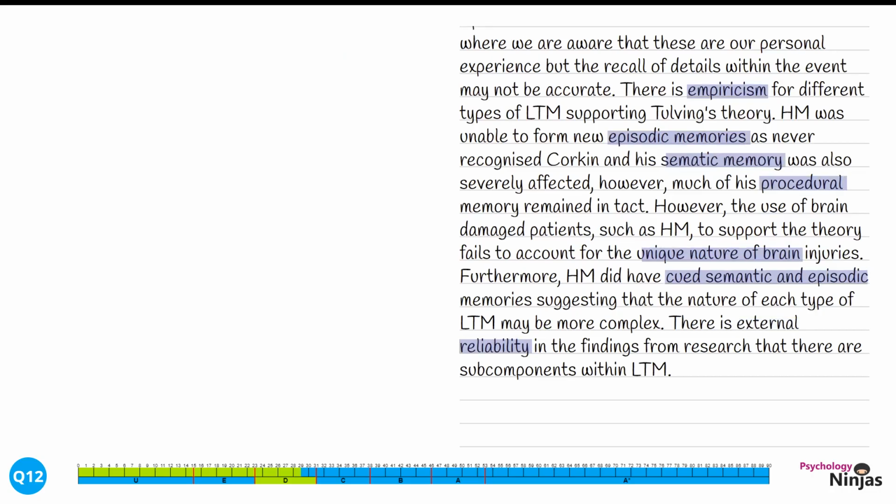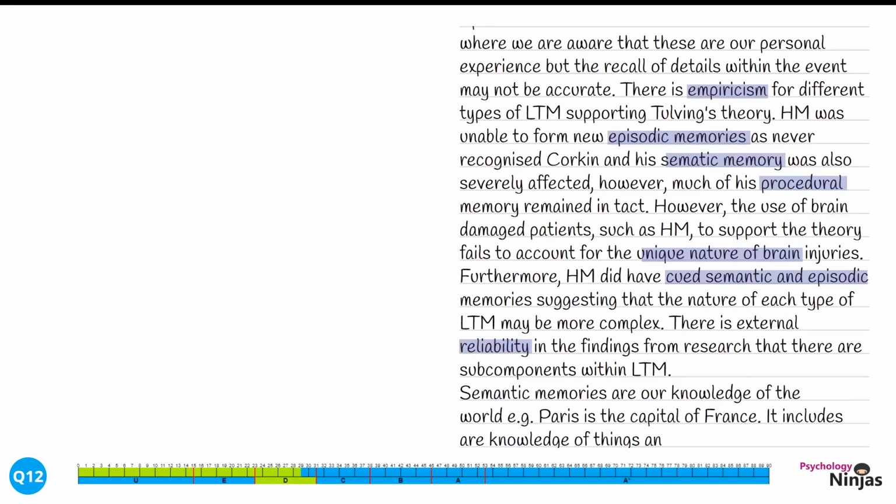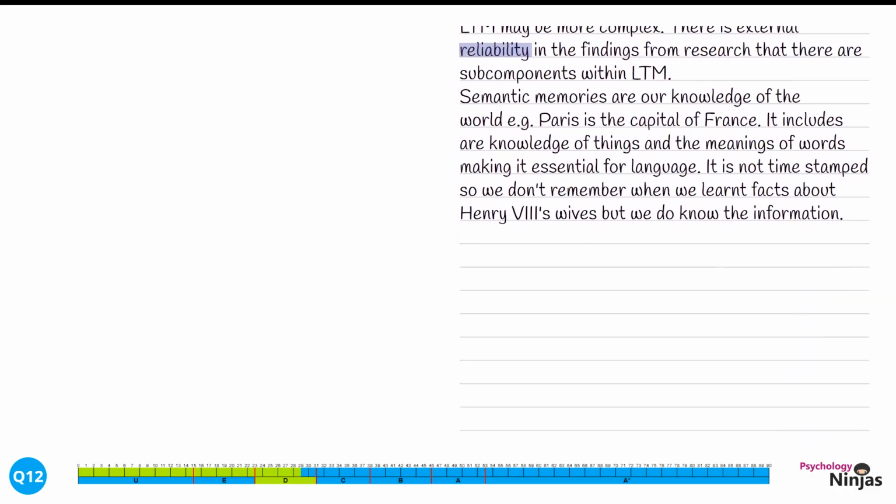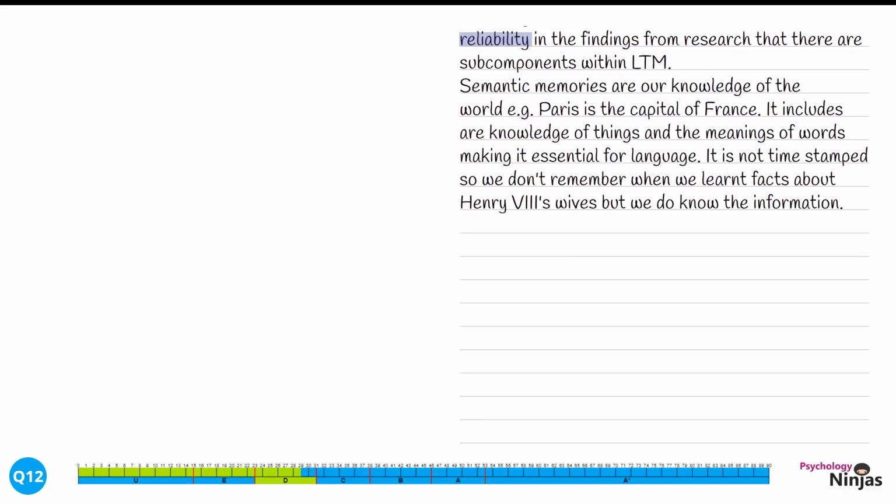We're going to move back into explanation now. Semantic memories are our knowledge of the world. For example, Paris is the capital of France. It includes our knowledge of things and the meaning of words, making it essential for language. It is not time-stamped, so we don't remember when we learnt facts about Henry VIII's wives, but we do know the information. We've identified our knowledge of semantic memory, giving specific examples.